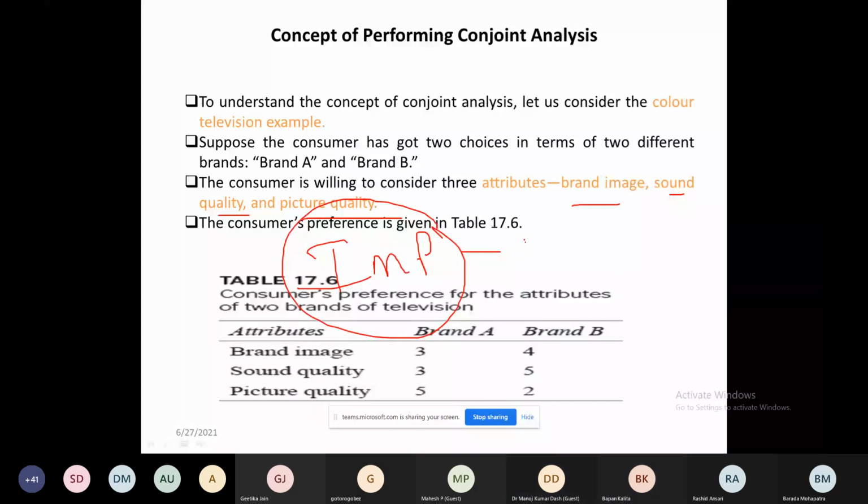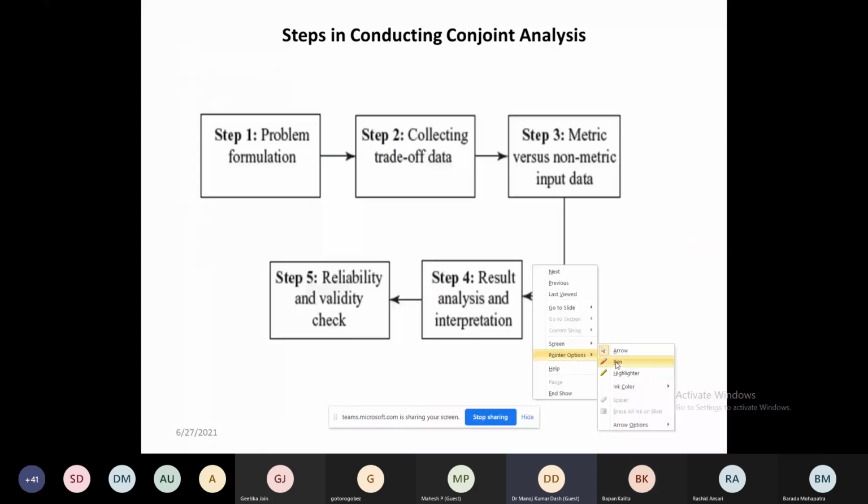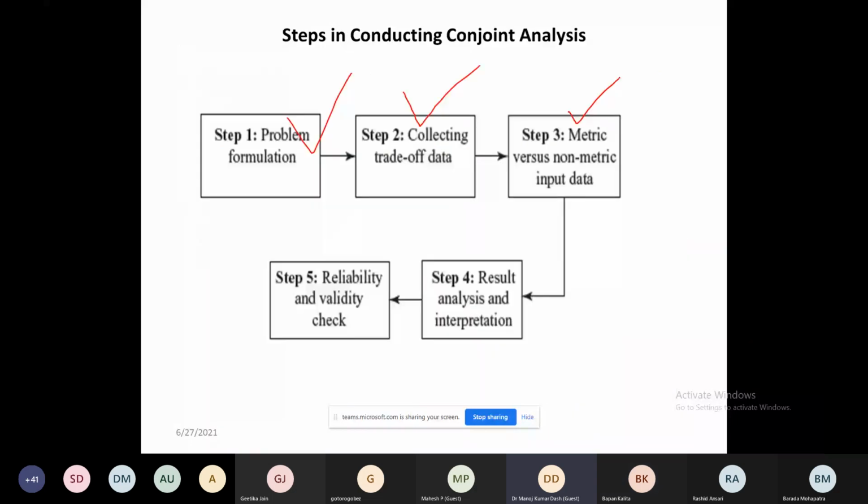For example, I will explain the second thing. This is the step. First, you go for problem formulation. I hope everything is clear. Second, I will explain how to collect data. Third, I will go for the comparison between metric and non-metric data. Then I will estimate the result.